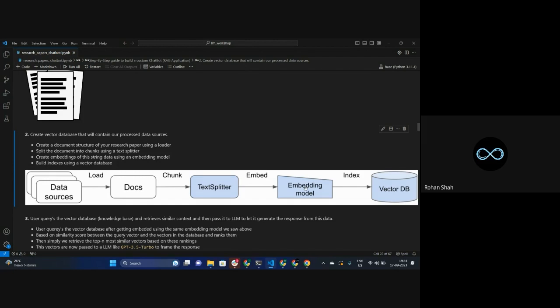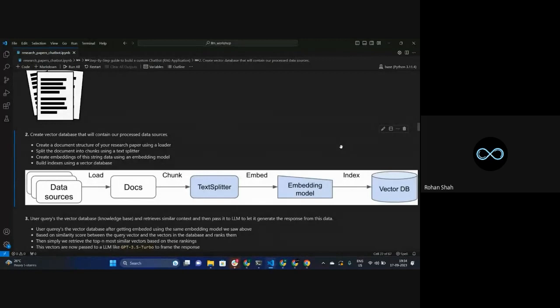We are going to build something called indexes using a vector database. So what happens over here in the vector database? This is the final step of passing our data from the data sources into the knowledge base. This knowledge base is something which your large language model will have access to. So this is the last step for the loading part of the data to the knowledge base.